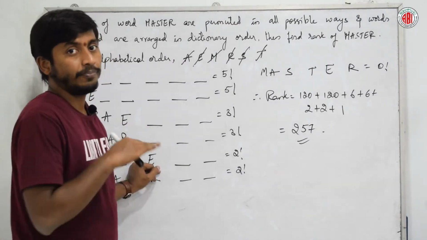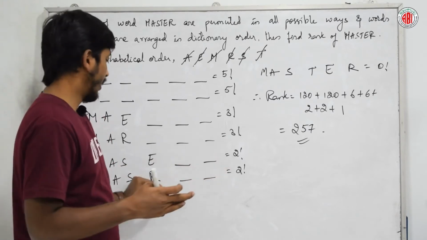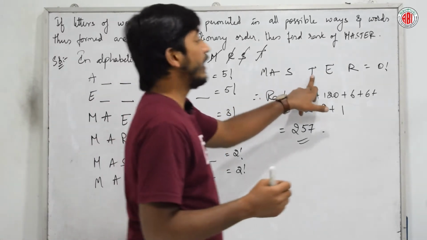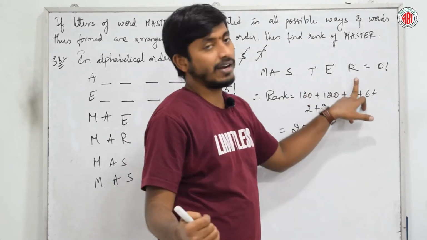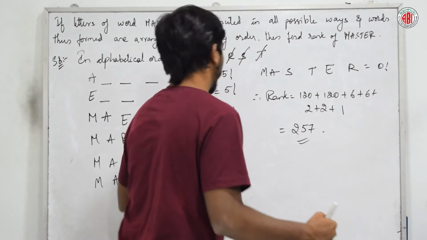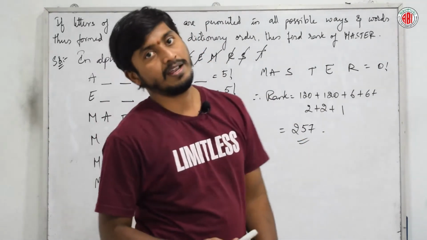Next, again, the first letter E. In the E rank we are not getting our number. In R we are not getting it. In T, yes, we got it. Inside the first is E, yes, we got it. Inside R we got it. So we just add all those and we get the rank of the number as 257.